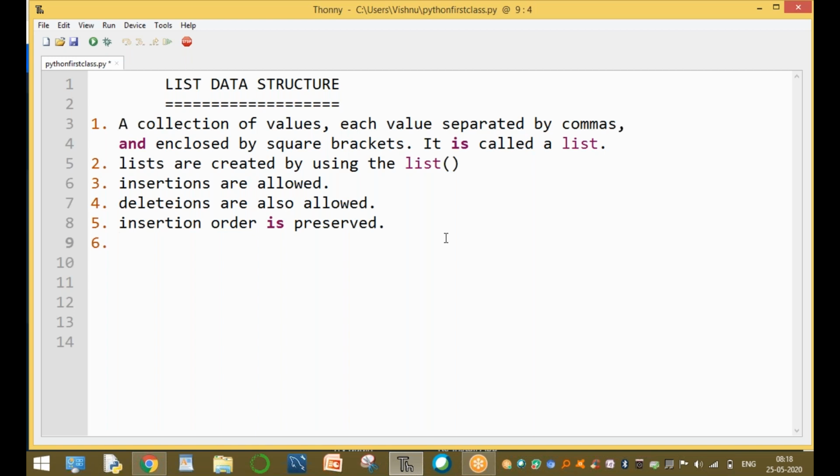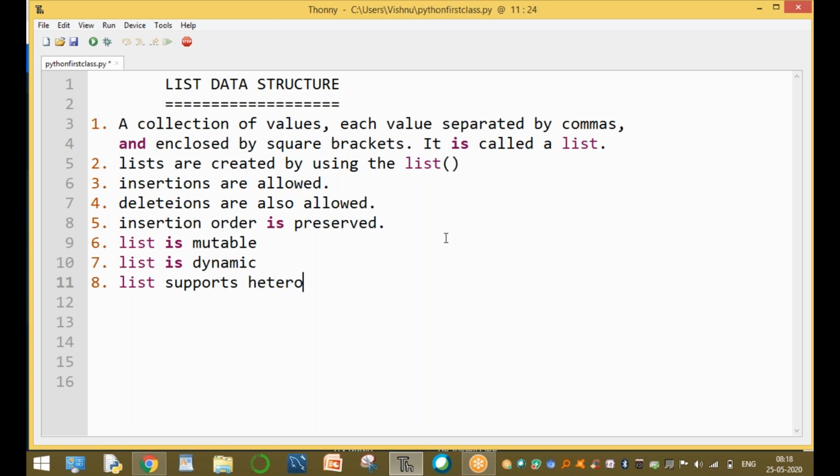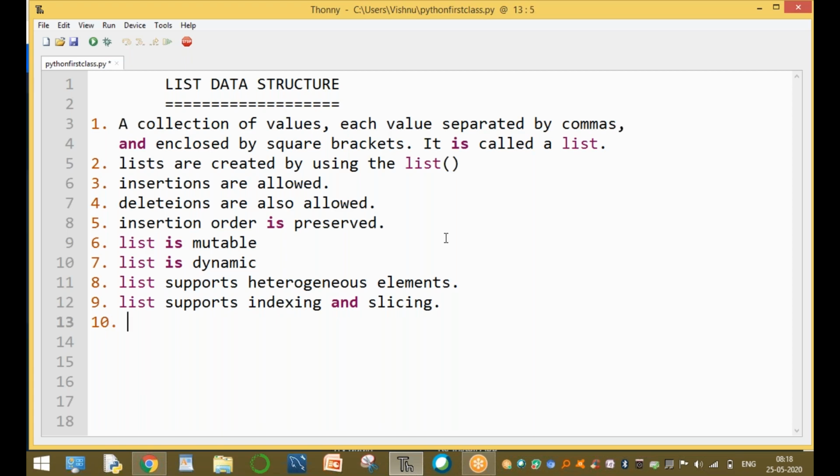The next one is list is mutable. What is mutable? And the next is list is dynamic. What is dynamic? And the next one, list supports heterogeneous elements. And the ninth one is list supports indexing and slicing.